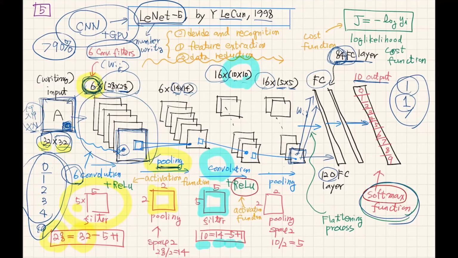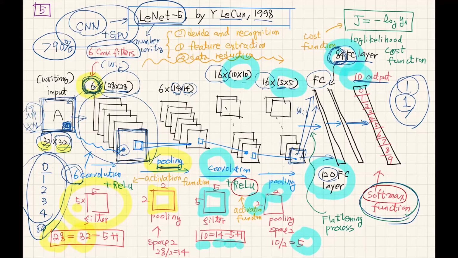Then again, we apply the 2 by 2 pooling layer, and the output will be 5 by 5. Then these 16 5 by 5 matrices will be connected to 120 fully connected nodes, then an 84 fully connected layer, and finally the 84 layer will be connected to 10.